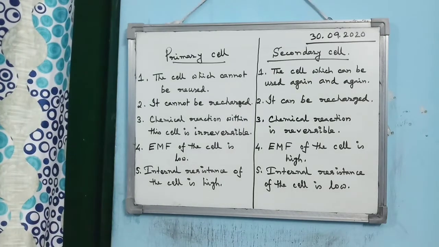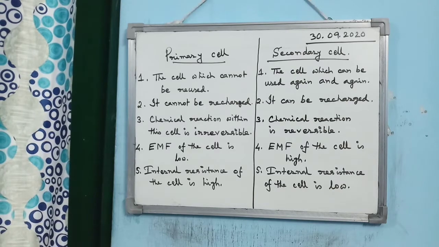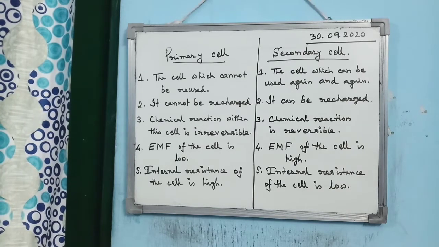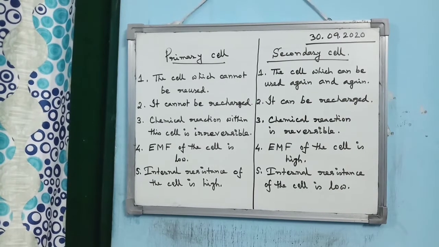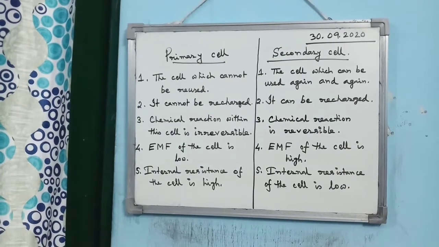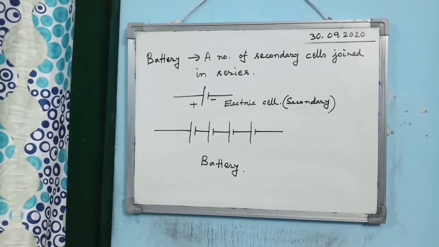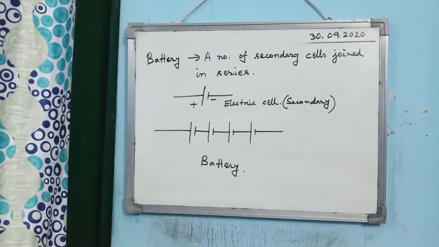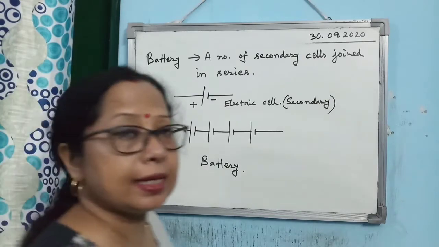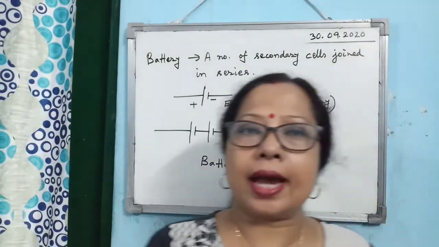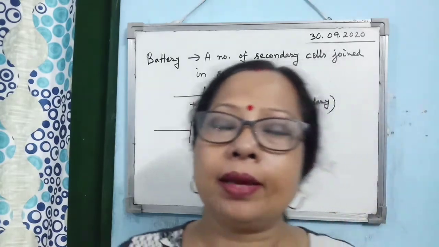This is the most important topic related to the exam. So everybody should learn what the differences between primary and secondary cells are and what their characteristics are. Next comes the concept of a battery. What is a battery? A number of secondary cells joined in series. Alright, now you have to understand the meaning of joining them in series.